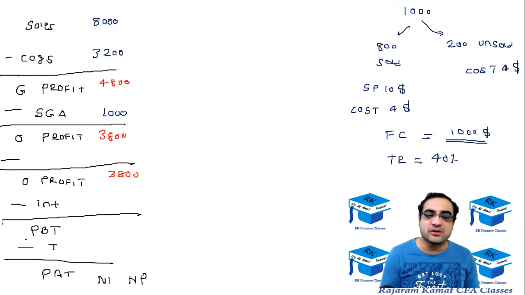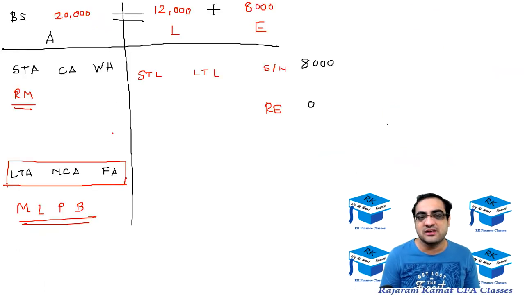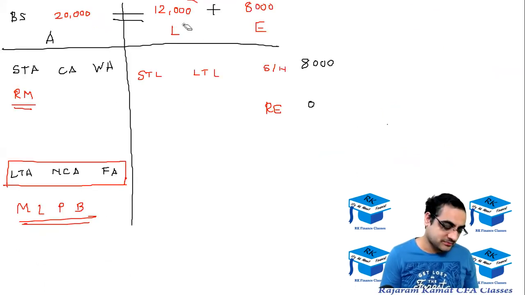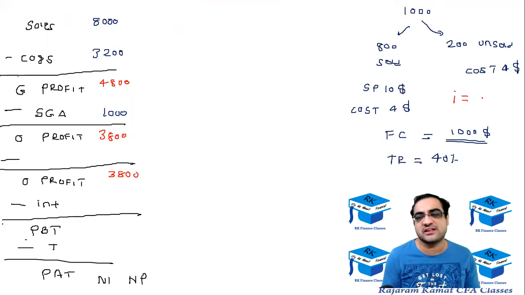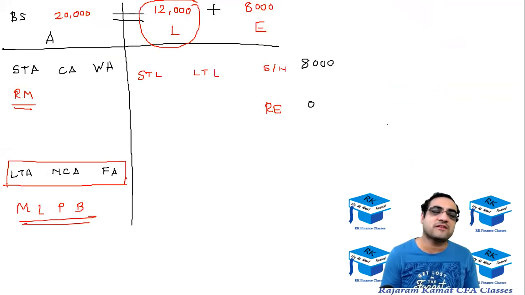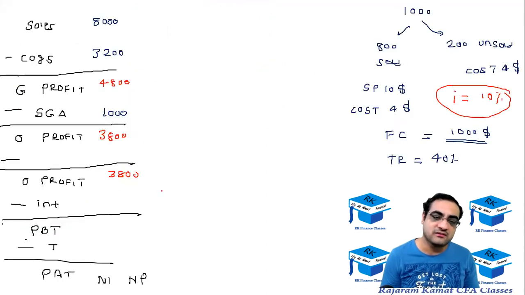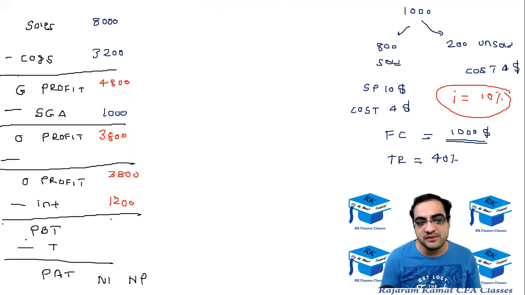Now I think the interest amount will change, because last time the loan I considered was 8,000, but this time I'm considering a loan of 12,000, and let me consider an interest rate of, let's say, 10%. So 10% of 12,000 would be 1,200. With that, the profit before tax would be 2,600.